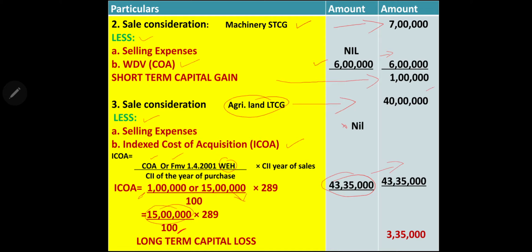If you look into the problem, by selling he has received 40 lakh, but the total deduction comes to 43,35,000. Therefore what happens? There is a loss. 40 lakh minus 43,35,000, long-term capital loss is 3,35,000. So remember, we have one loss here, 3,35,000, which is long-term.